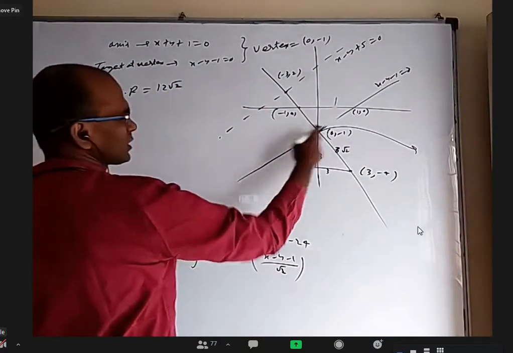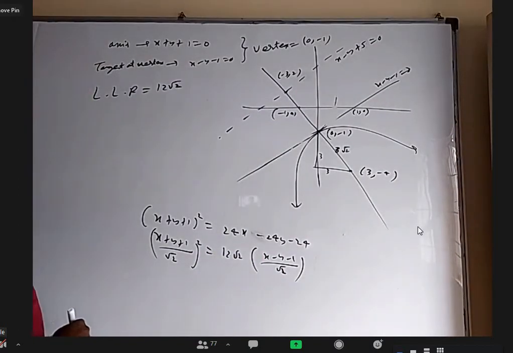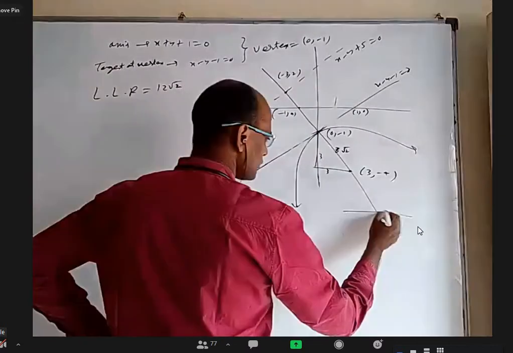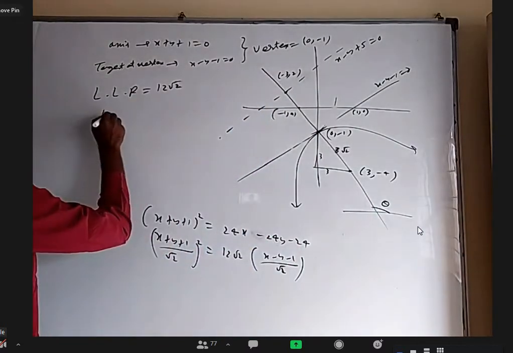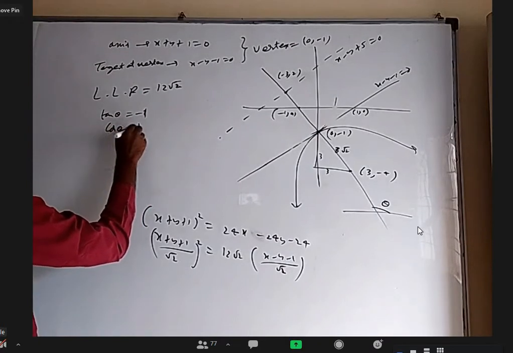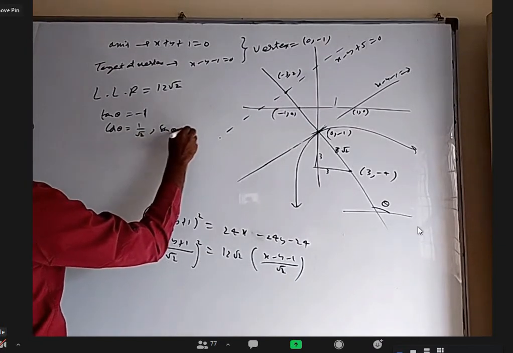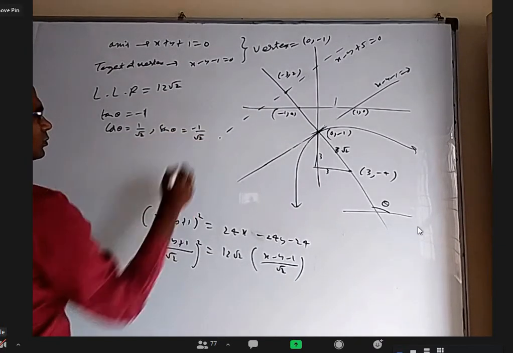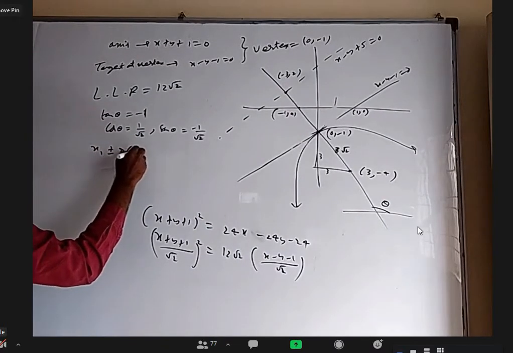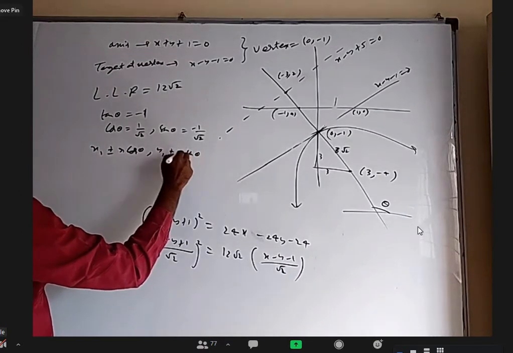I have done it directly as 3 plus 3, but if you want to do it by formula, it is x1 plus r minus r cos theta, y1 plus r minus r sin theta. The axis makes angle theta, again the same, tan theta equal to minus 1. Cos theta is equal to 1 by root 2, and sin theta equal to minus 1 by root 2. So x1 plus r minus r cos theta and y1 plus r minus r sin theta.